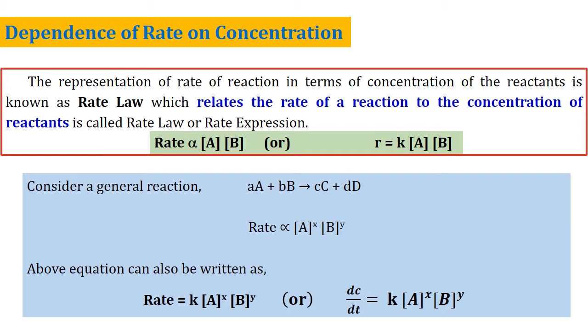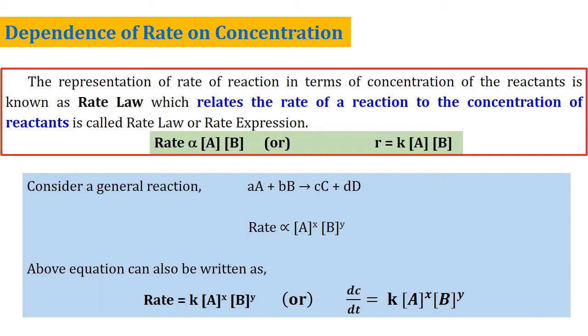Here that constant K we call as rate constant. That is, rate is equal to K into concentration of the reactants. So the product of the concentration of the reactants we can say. So rate equals K, proportionality constant, into concentration of A power x multiplied by concentration of B power y for this particular reaction.